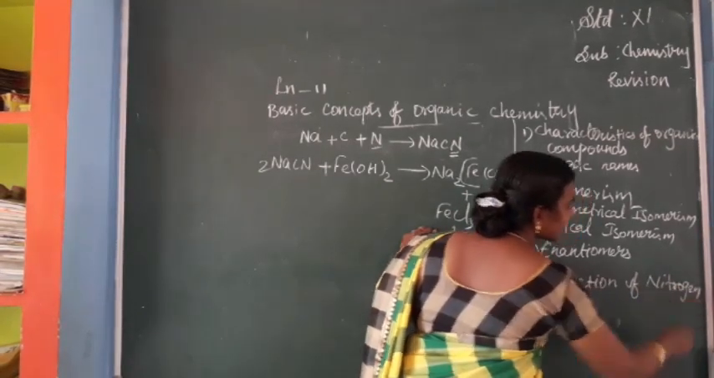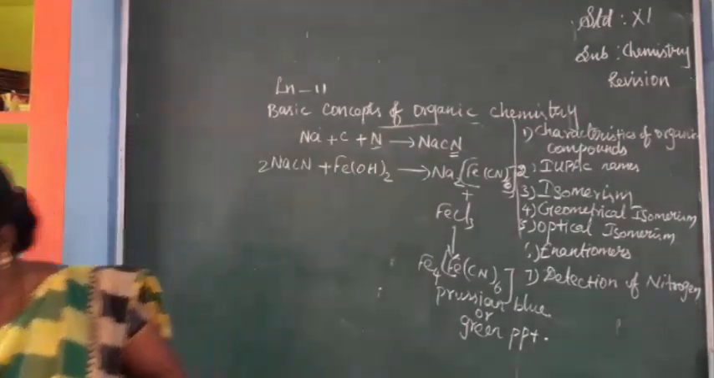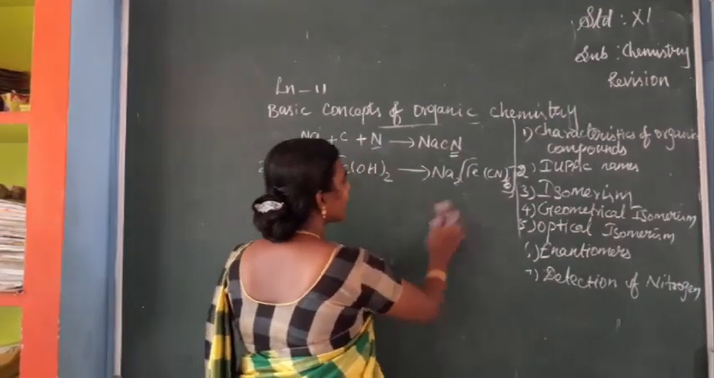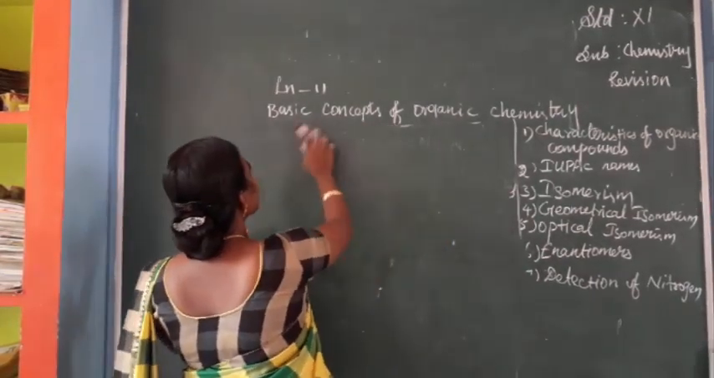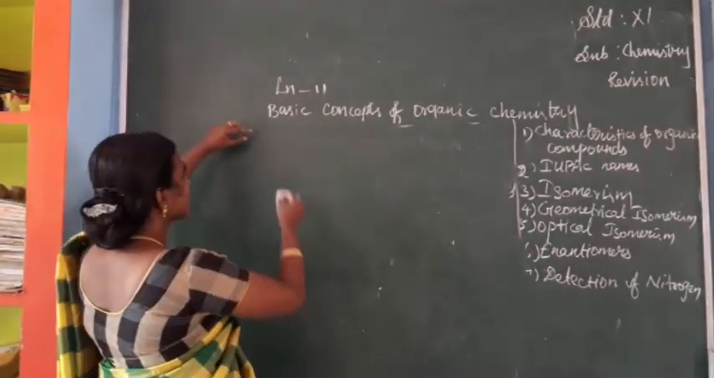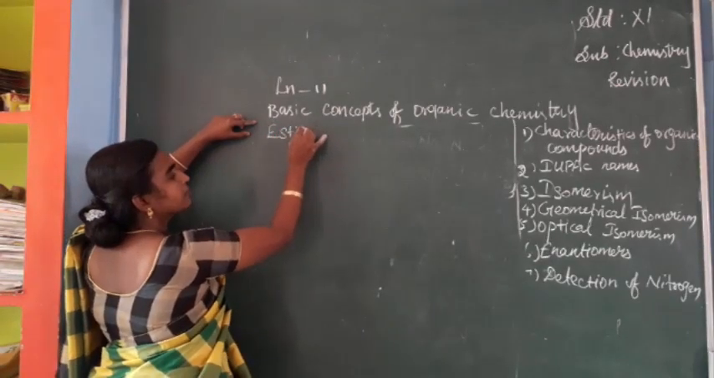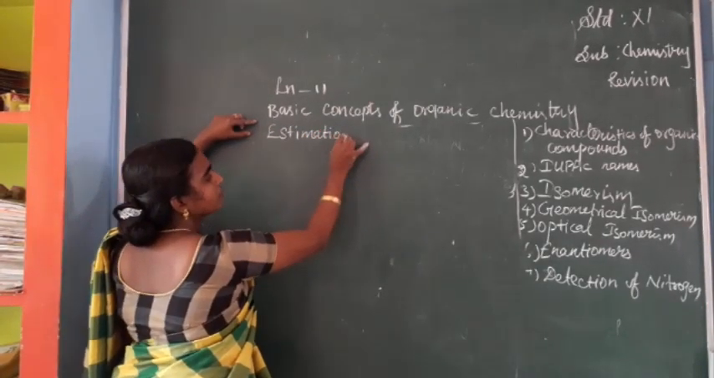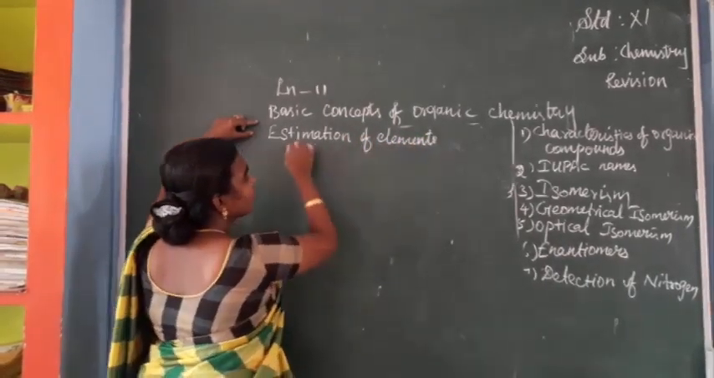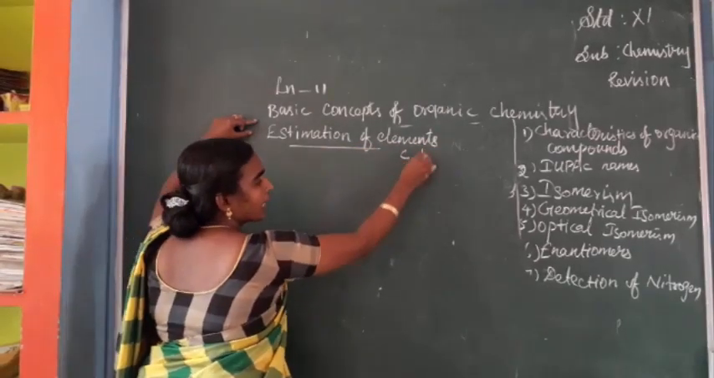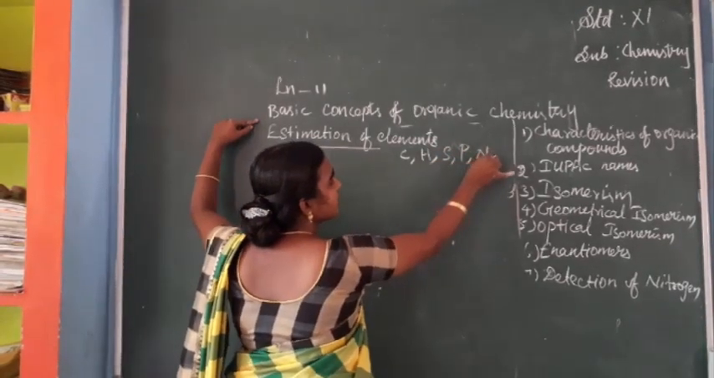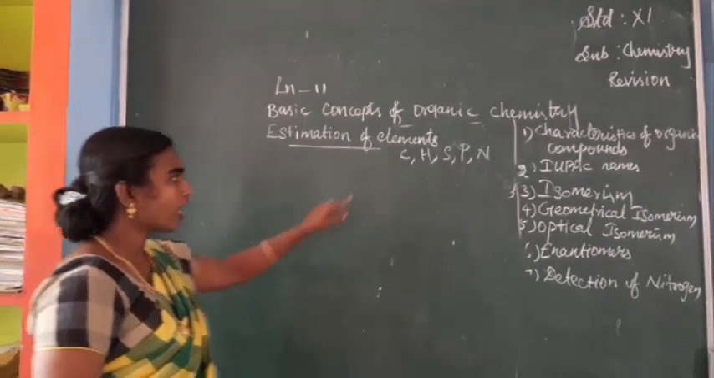So the next topic that is given is estimation of elements, isn't it? Estimation of carbon, hydrogen, phosphorus, sulfur, nitrogen, and one more thing. So here we are going to study carbon, hydrogen estimation, next sulfur, phosphorus, nitrogen. These estimations are all given, so you have to study one by one.